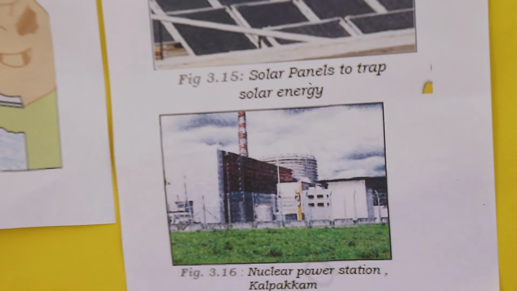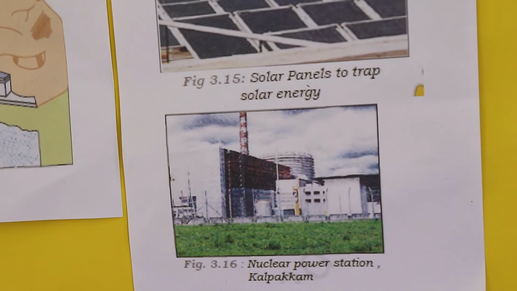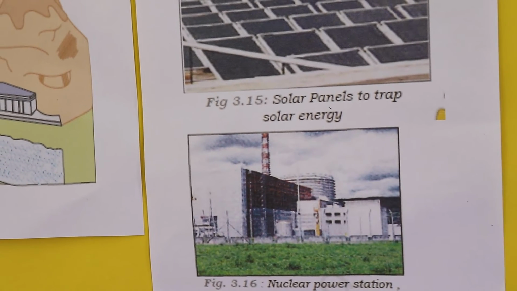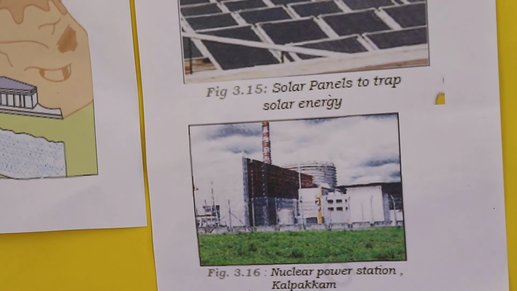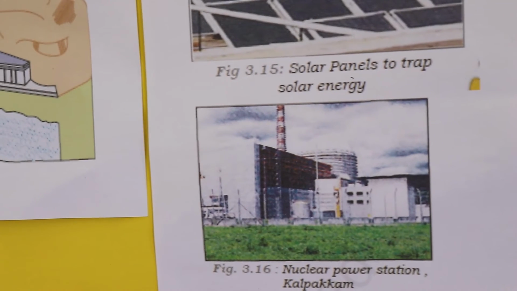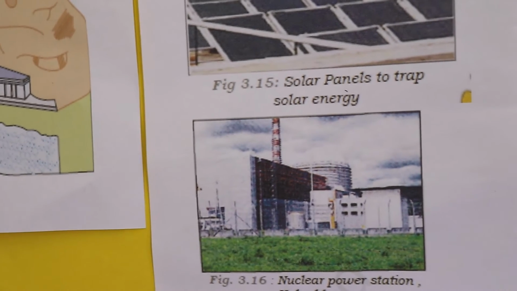Now let's see what is nuclear power. Nuclear power is obtained from energy stored in the nuclei of atoms of naturally occurring radioactive elements like uranium and thorium. These fuels undergo nuclear fission in nuclear reactors and emit power. This is called nuclear power.